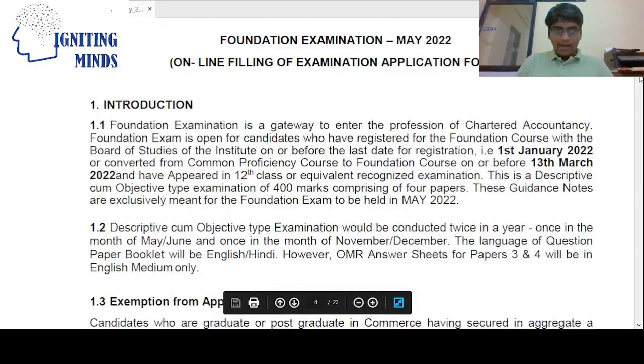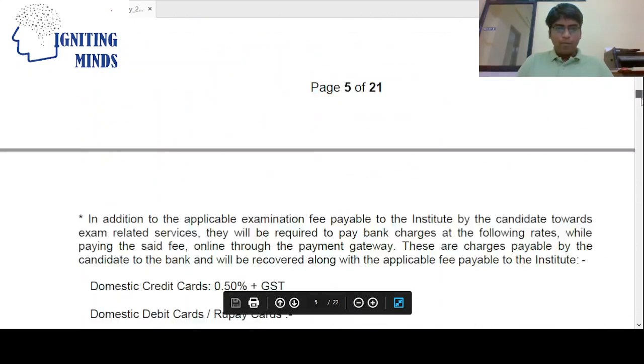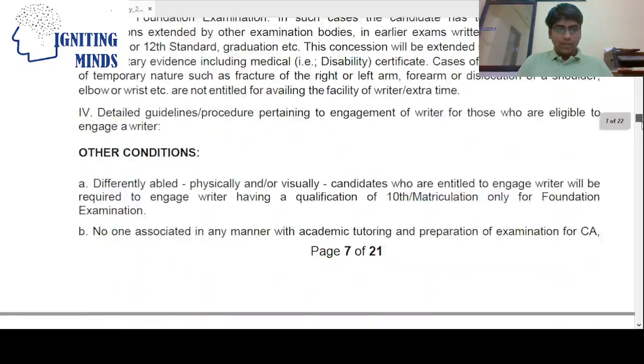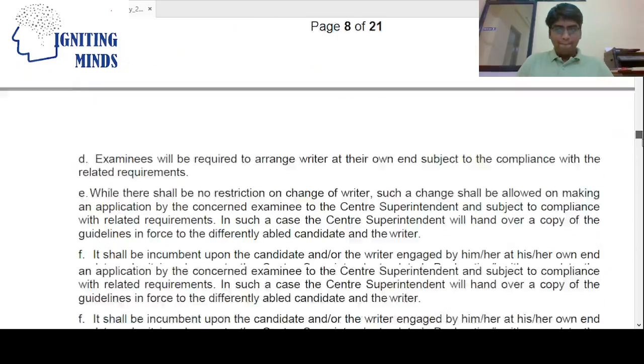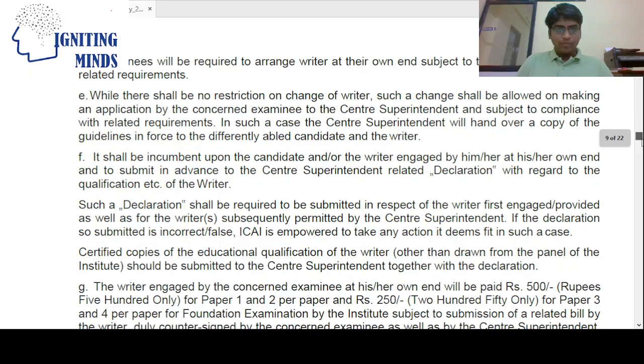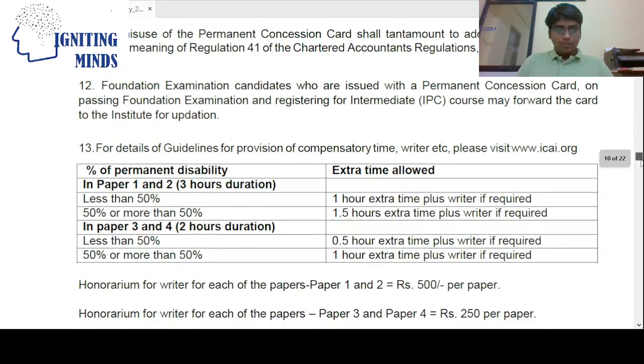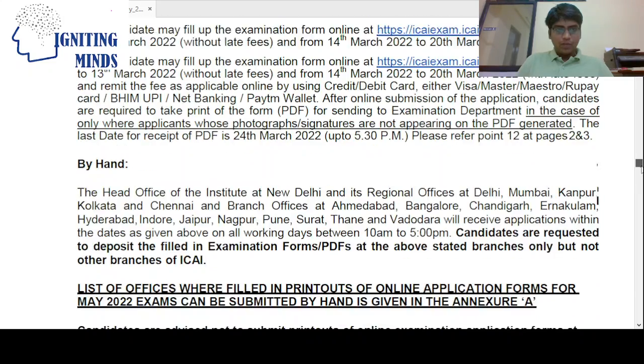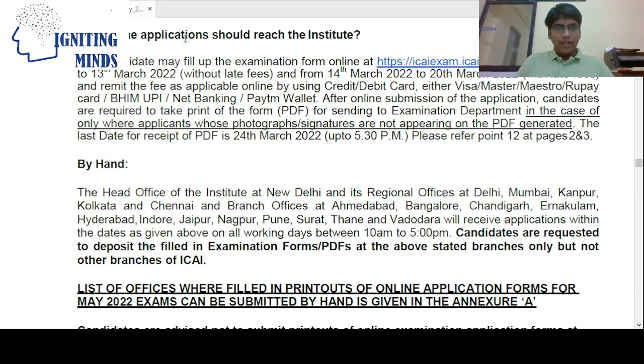One other important point in connection with this exam application: how the application should reach the institute. See, one is by hand, so they can take it by hand.